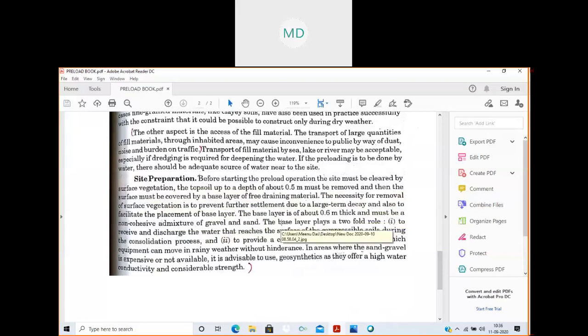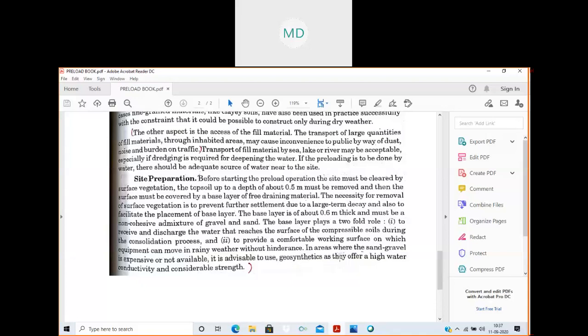The base layer is about 0.6 meter thick and must be a non-cohesive admixture of gravel and sand. The base layer plays a twofold role. First is to receive and discharge the water that reaches the surface of the compressible soil during the consolidation process, and second, to provide a comfortable working surface on which the equipment can move in rainy weather without hindrance.